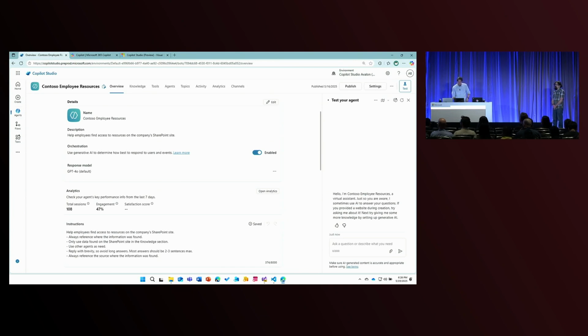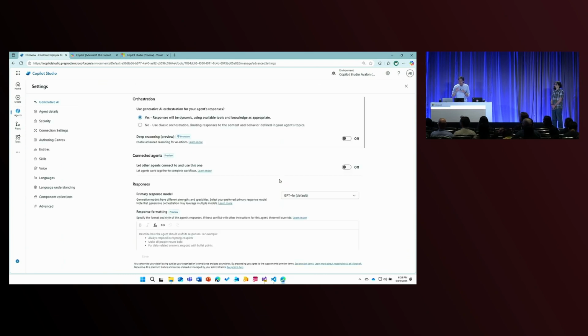You can see right out of the gate here that it's helping find resources that are accessed on the company's SharePoint site. We've got generative orchestration turned on, so the model is going to be used to help orchestrate that agent. And right out of the gate, we can even see that this particular agent is using GPT-4o as its default model. Now, of course, I can accept that default and stick with it, or I can simply edit that. And editing takes you right into a place where we give you full control over the RAG for your agent.